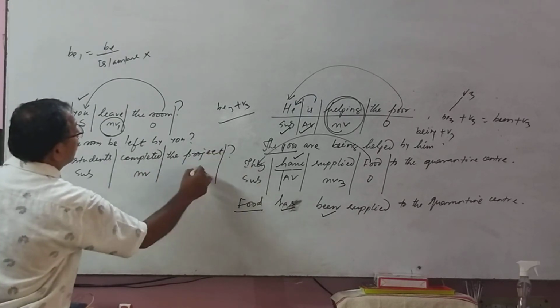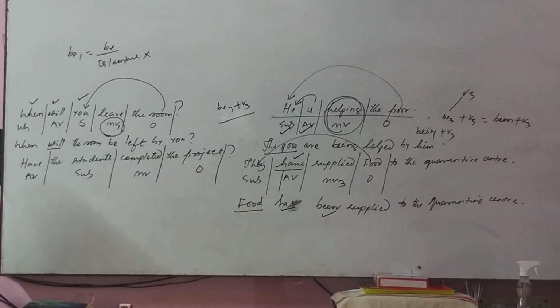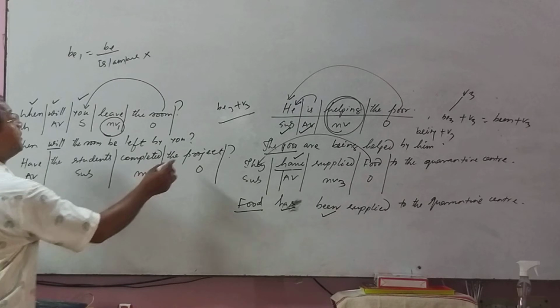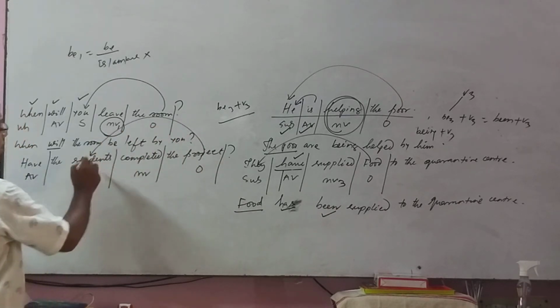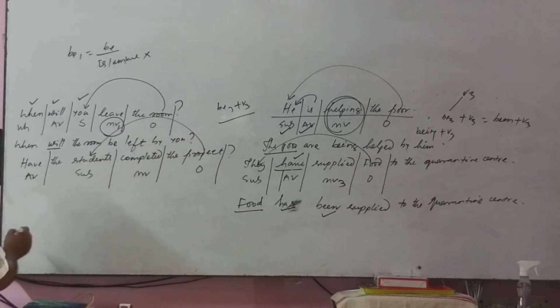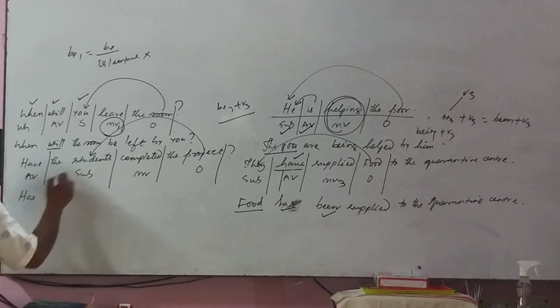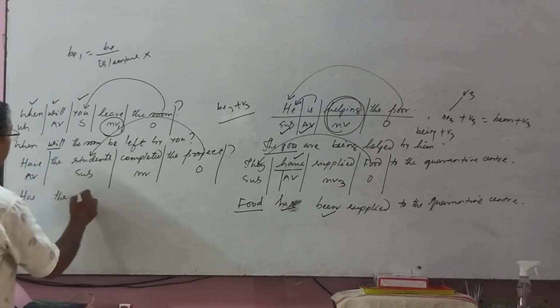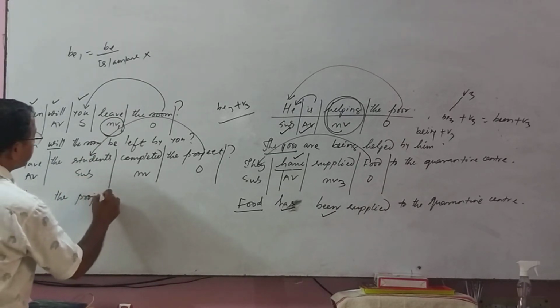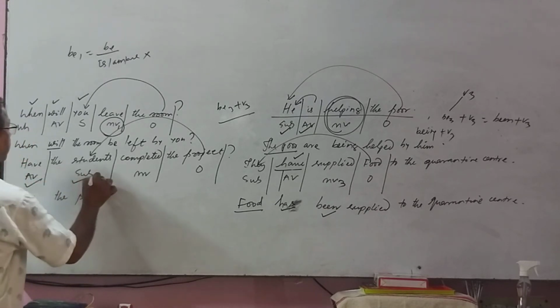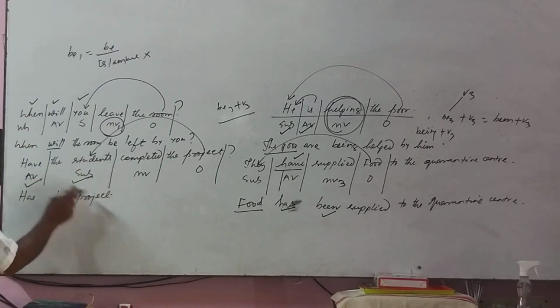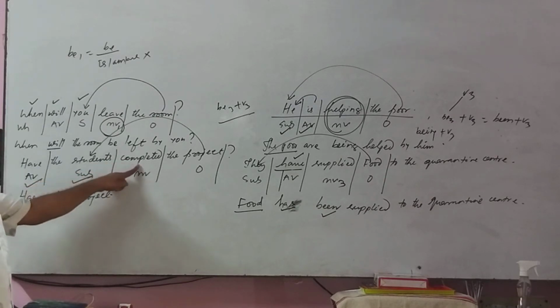And this is the object. This much knowledge you should basically have. Rule number 1: the object replaces the subject. The object will come here, the project, and it will be has because it's singular. Has the project complete. Have the students, it will have the project.